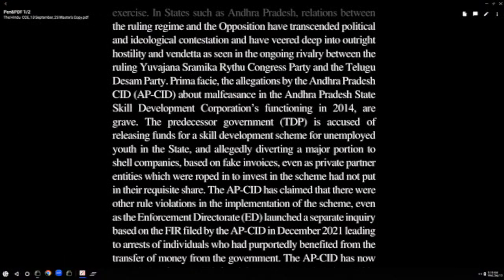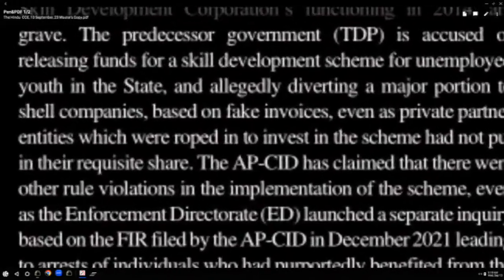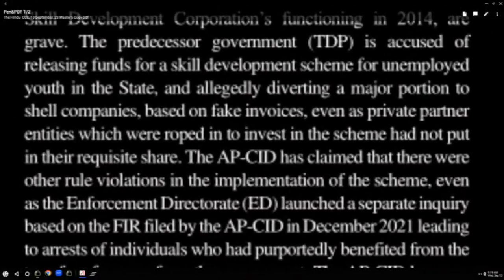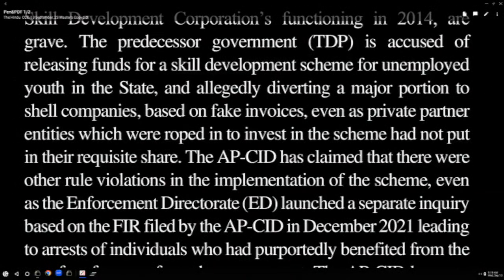Here he talks about diverting the funds, and also the second dimension, even as private partner entities which were roped in, underline roped in. Rope in means to have a relationship, to have an understanding, to go in for an agreement. Rope in a research team means take the help of the research team. Roped in to invest in the scheme had not put in their requisite share.